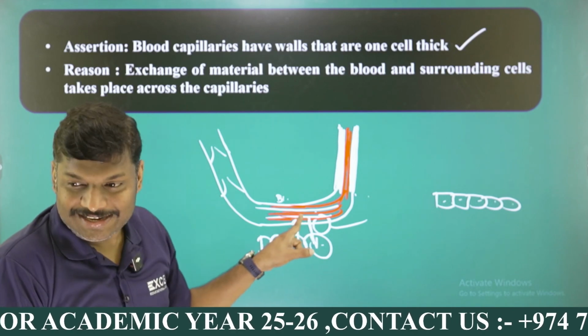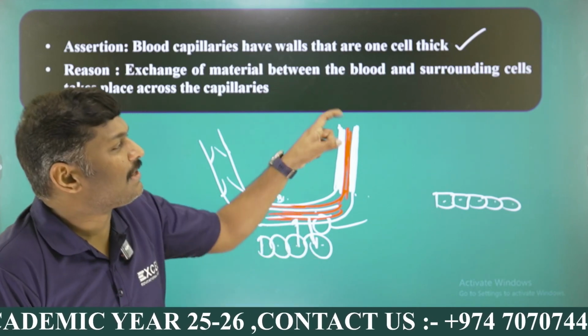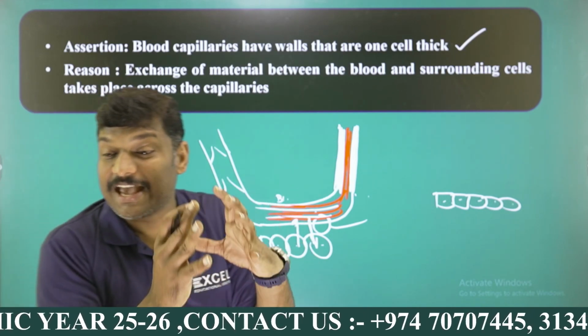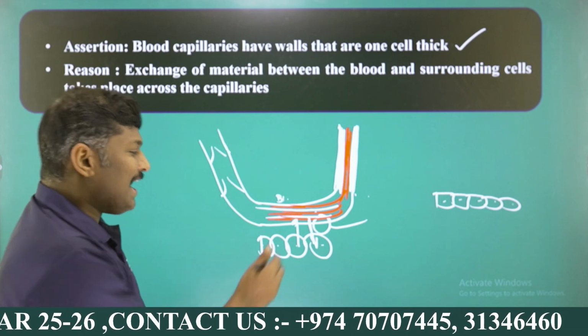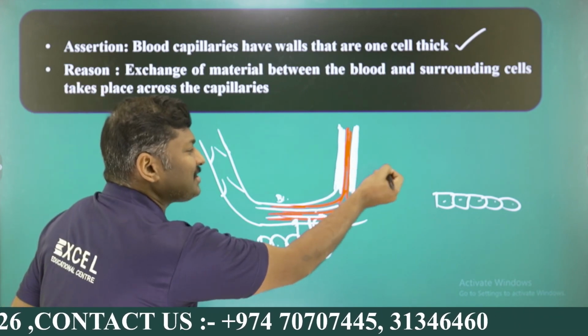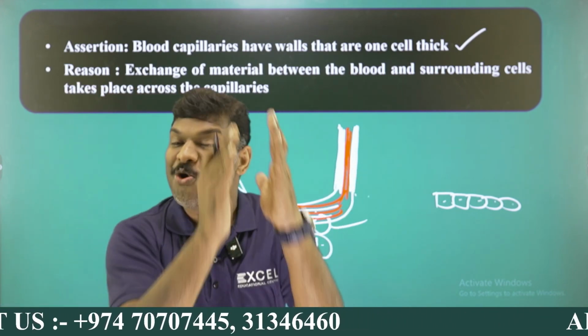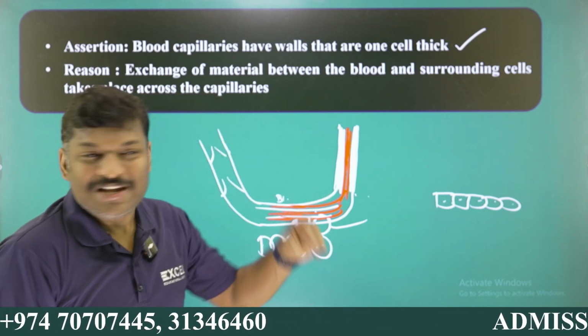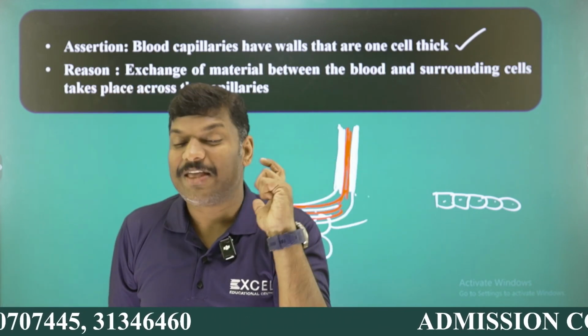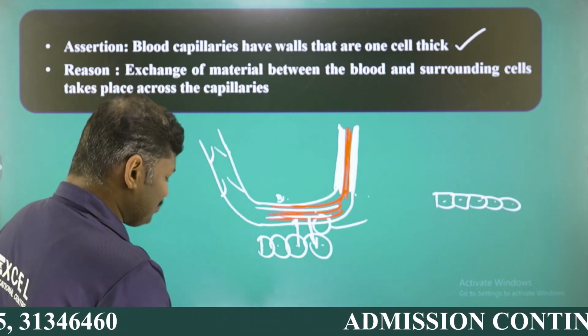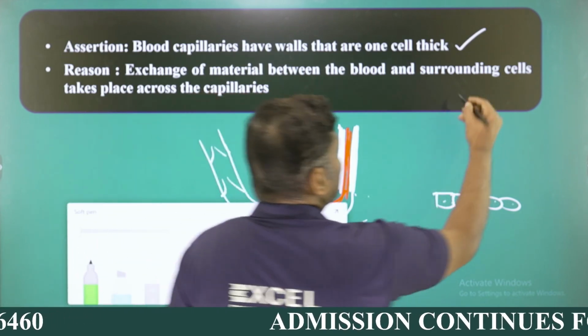This is the blood in red color, and the surrounding cells are white in color, and the exchange between blood and surrounding cells takes place across the blood capillaries. There is no exchange between artery and tissues, and no exchange between veins and tissues. Exchange occurs only between capillaries and tissue. Since it is one cell thick, the exchange of material is very, very easy, my dear students. So that's why we can say that this statement is also correct.